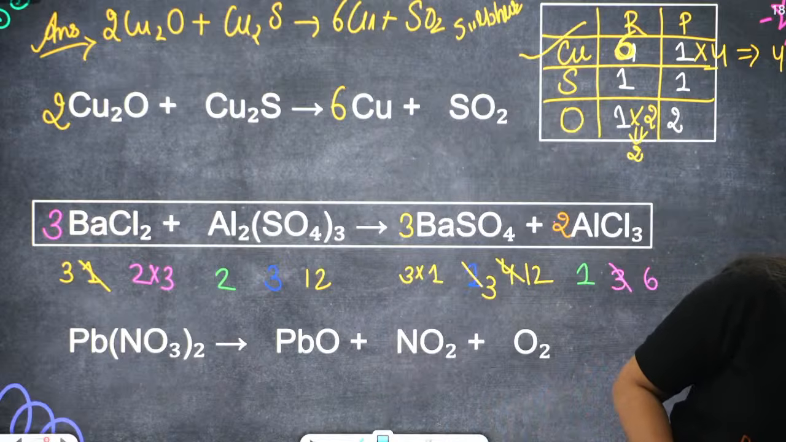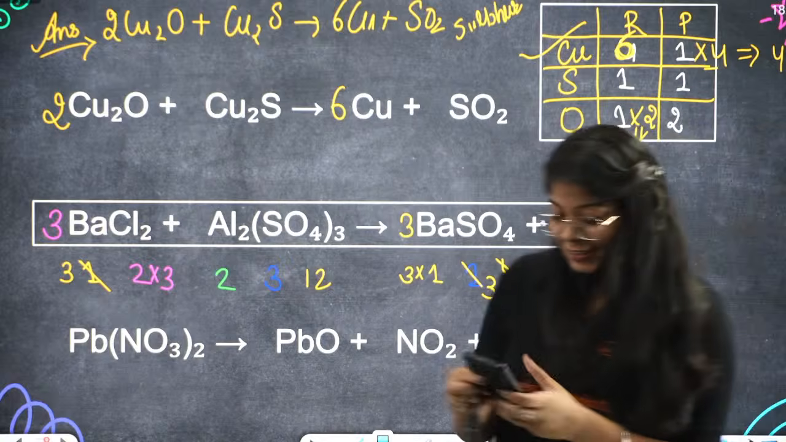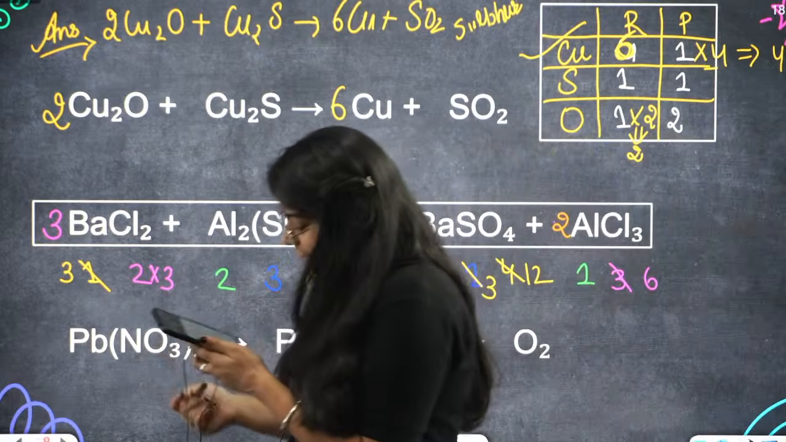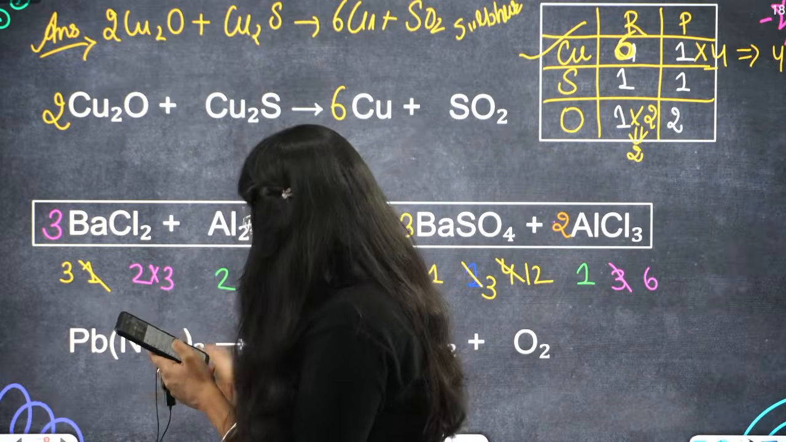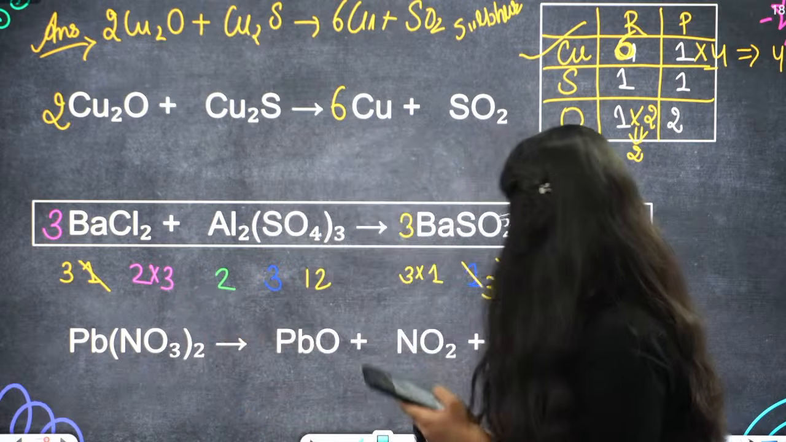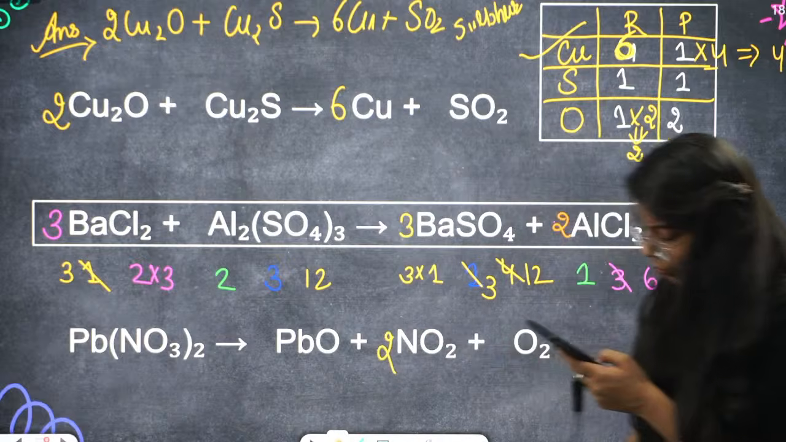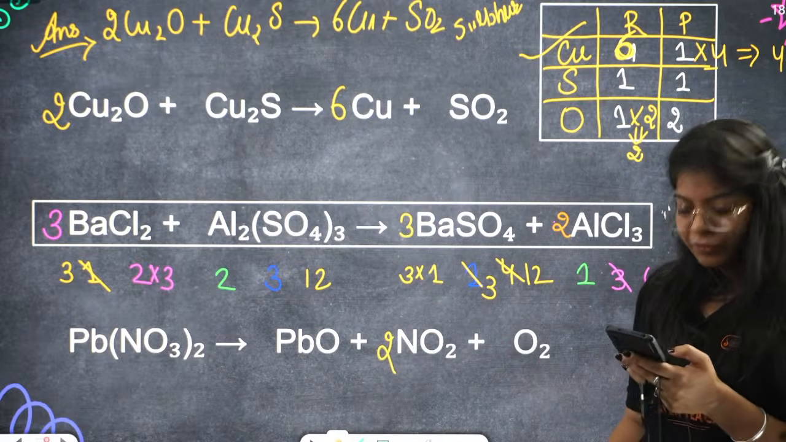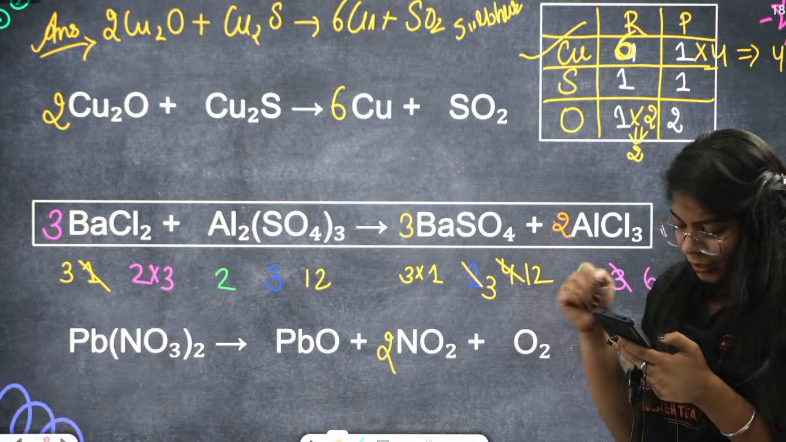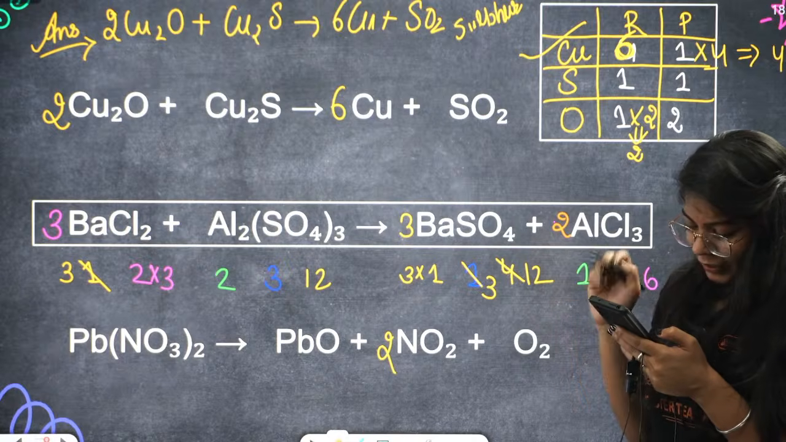Okay, we have the solution of the last equation as well. Let me just write it down. PbNO3 twice gives PbO plus 2NO2 plus a half O2. Wrong. What is this? Half O2. That's wrong. Study with me.